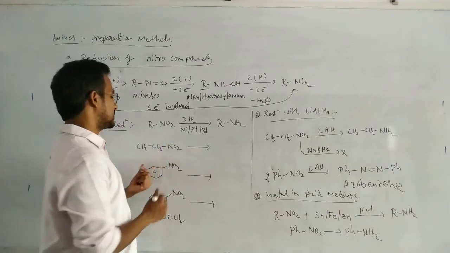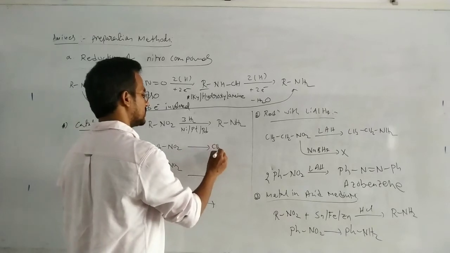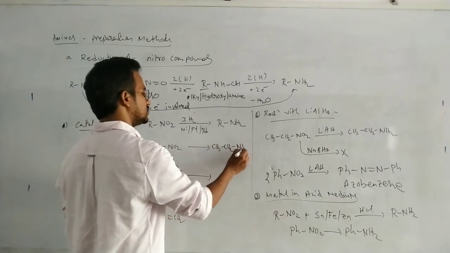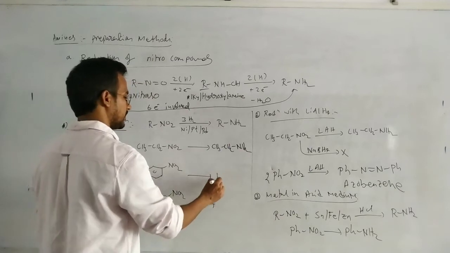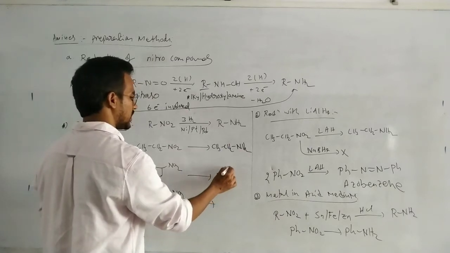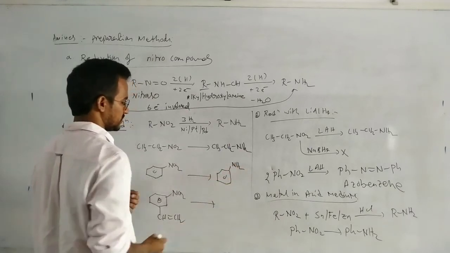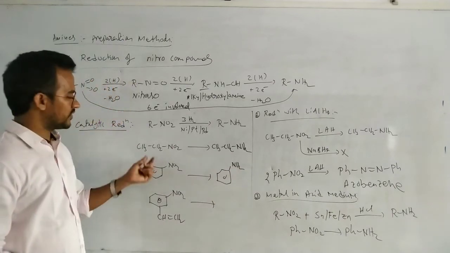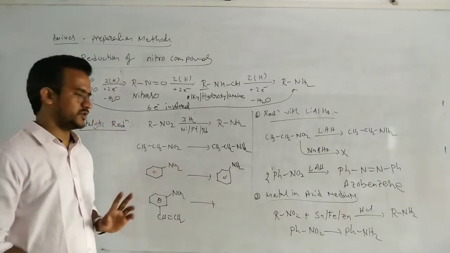NO2 is simply converted to NH2. That means nitroethane is converted to ethyl amine, CH3CH2NH2, and nitrobenzene to benzene with NH2, at low temperature. At high temperature, the benzene ring is also reduced.